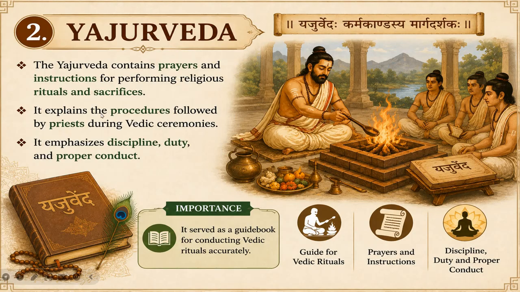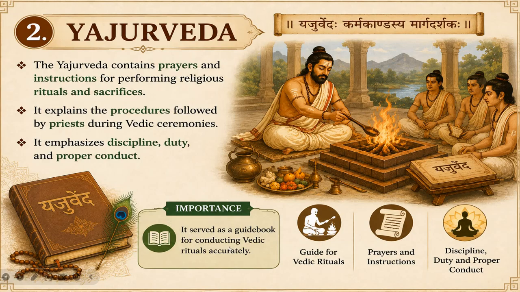traditions. Now here on the left side you can see the main features of the Yajurveda. The text contains the prayers and instructions for performing religious rituals and sacrifices, and it also describes the procedures followed by the priest during Vedic ceremonies, ensuring that each ritual is conducted correctly and with devotion. Another important teaching emphasized in this image is the importance of discipline, duty, and proper conduct. These were considered essential qualities for individuals performing religious and social responsibilities.